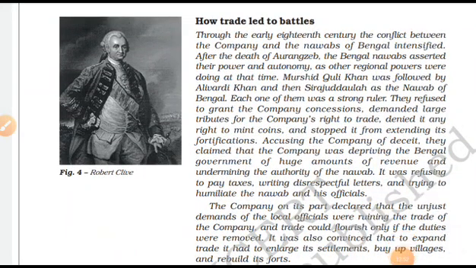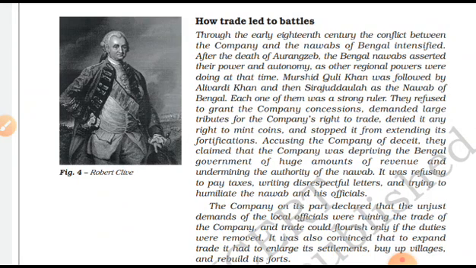Guys, how trade led to the battles. This is the past form of lead, L-E-A-D, and this is the past form of lead. Yes, the present form is L-E-A-D, lead. Okay, it means what made this company come here, and Robert Clive. Now find out who was Robert Clive.